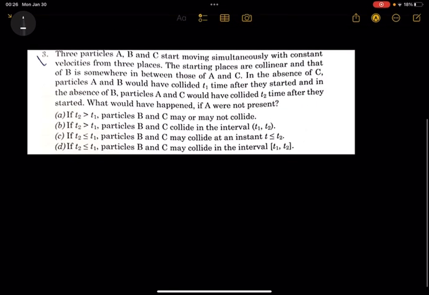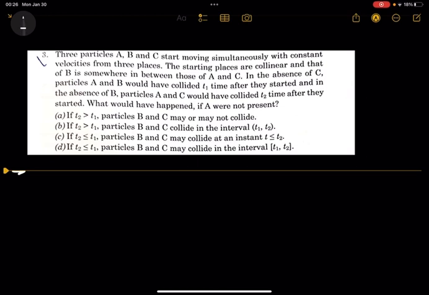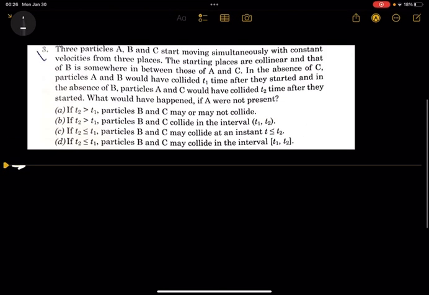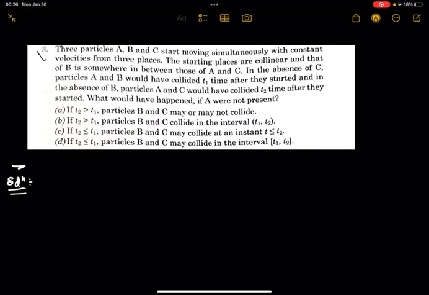Okay, let's see. This is an easy category question, so I'm starting with this solution. Three particles A, B, and C start moving simultaneously with constant velocity from three places.